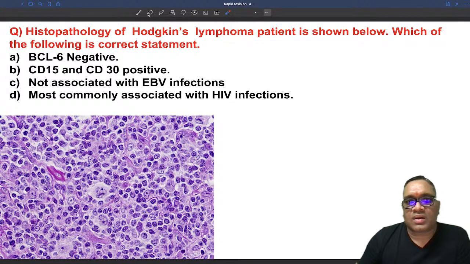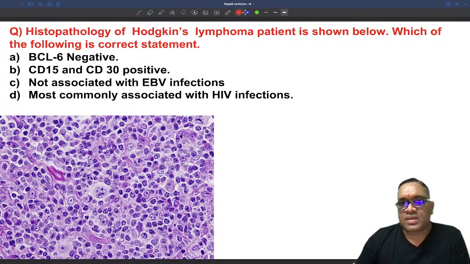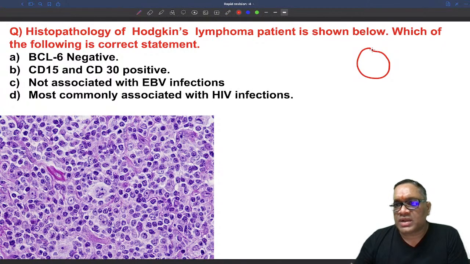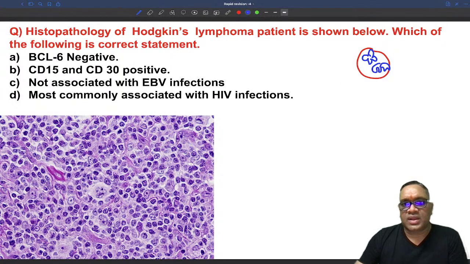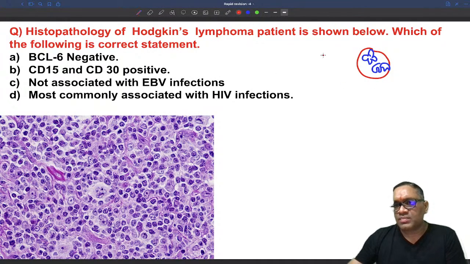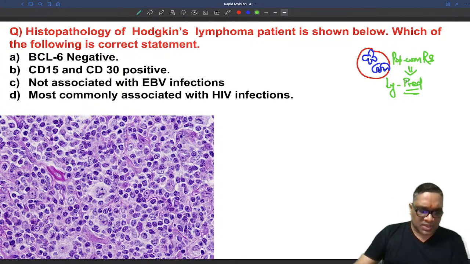So please remember, this is how you have to identify. Whenever you see a lymphocyte predominant, you are going to see either multi-lobated nuclei or polypoidal nuclear lobes. This is the Reed-Sternberg cell which is called the popcorn Reed-Sternberg cell. These are the popcorn Reed-Sternberg cells which you will see in lymphocyte predominant Hodgkin's lymphoma.